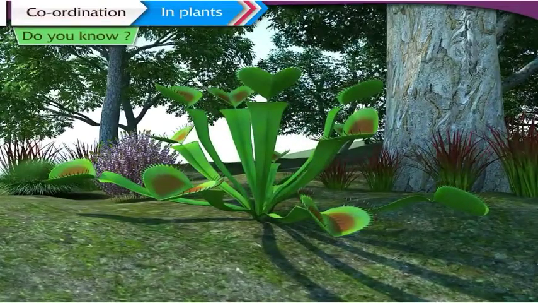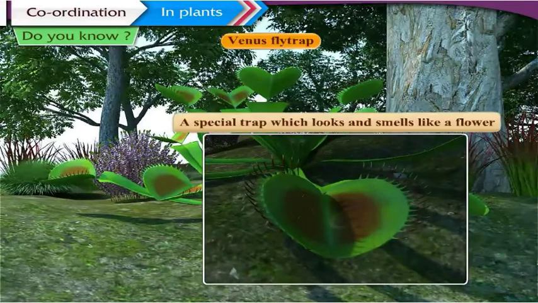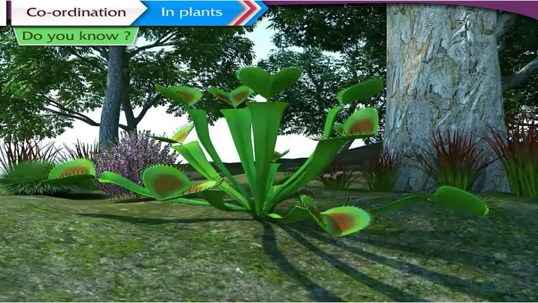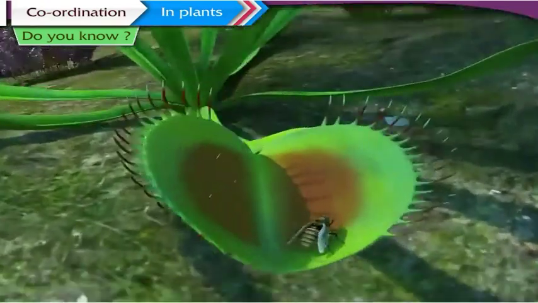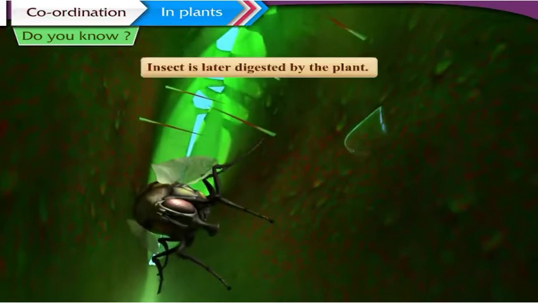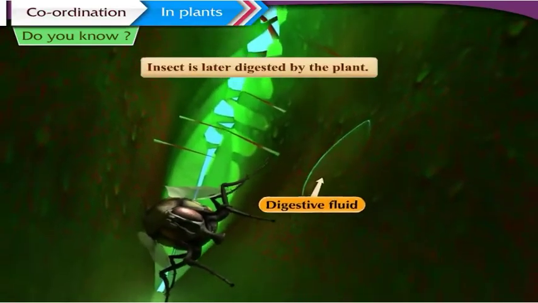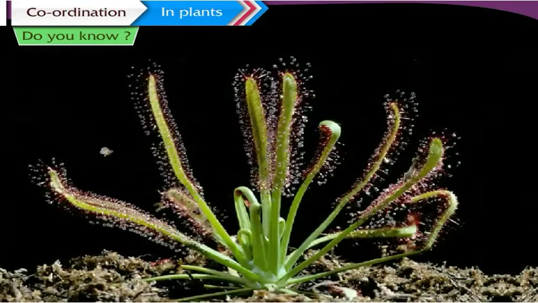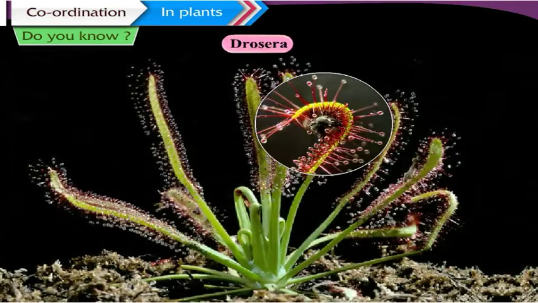Insectivorous plants like the Venus flytrap have a special trap which looks and smells like a flower to insects. When insects land on the trap, it gets shut, catching the insect inside, and the insect is later digested by the plant. When an insect touches the insectivorous plant like Drosera, the tentacles present on the leaves curl inwards and trap the insect.